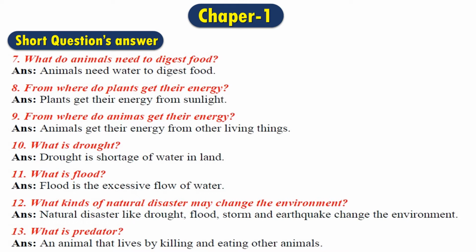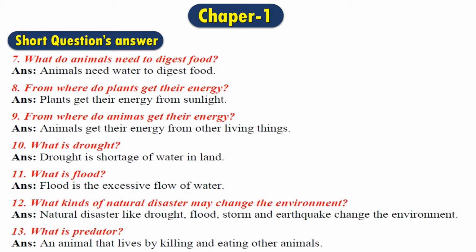Question number 9, from where do animals get their energy? The answer is, animals get their energy from other living things. As human beings or other animals, we normally eat food from the plants and also from other animals. That's why plants and other animals are known as living things. So we, as animals, get our energy from living things.